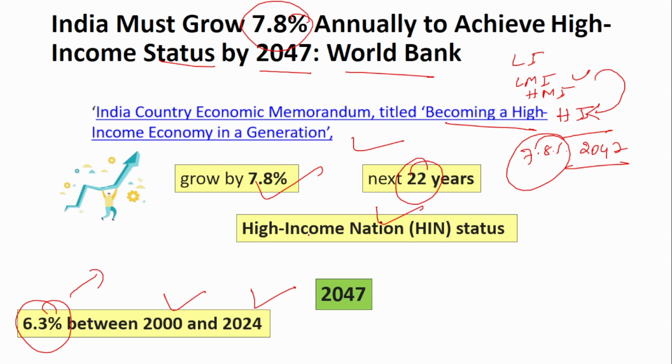So there is a high possibility that India can also achieve 7.8% growth per annum, since it has already achieved 6.3% per annum between 2000 and 2024. So this is possible for them to achieve in the next 22 years.